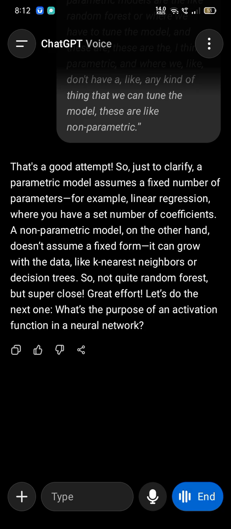This is the work of an activation function, and it also adds non-linearity to learn the complex patterns in the data that we have. And we have examples for that, like ReLU, Sigmoid, TANH, PReLU, and there are so many activation functions we have in deep learning.